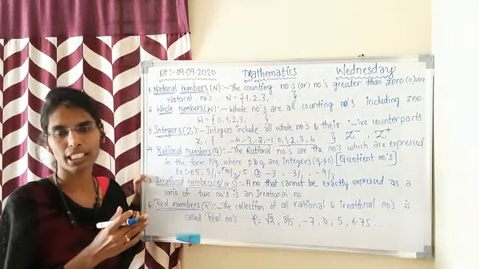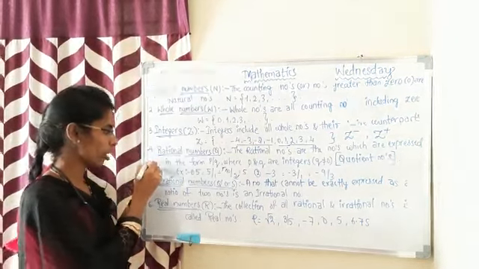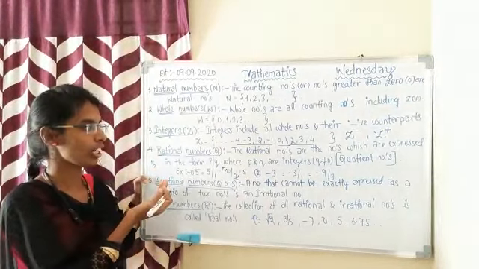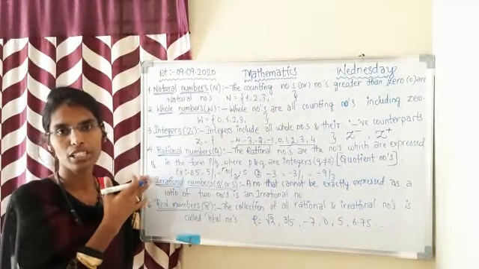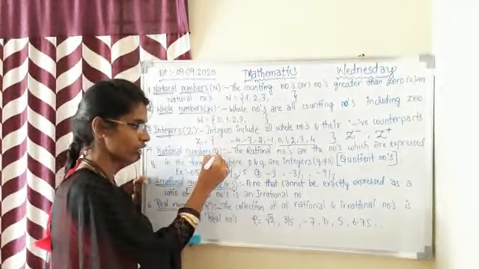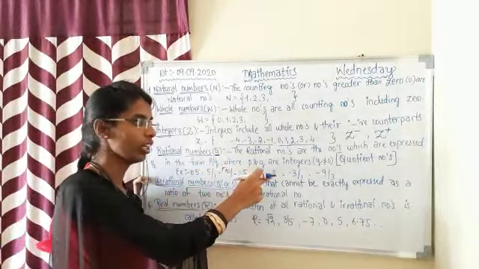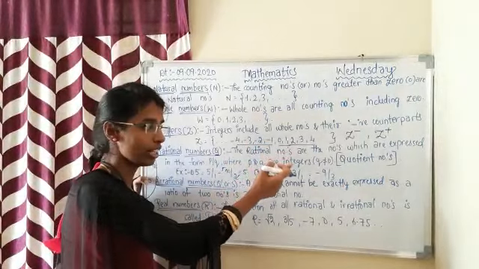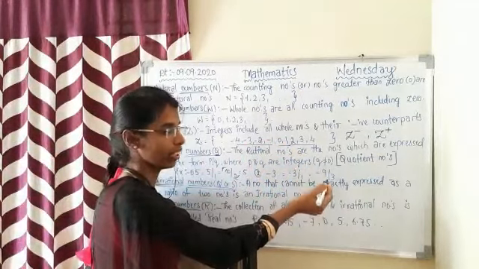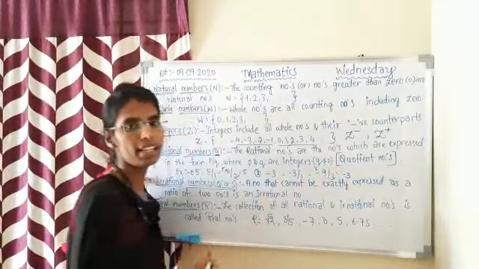That means any integer which can be written in the form of p by q, that is in the form of a fraction, like 1 by 2, 5 by 7, in any form is called a rational number. Rational numbers are also called quotient numbers. We denote rational numbers with the letter Q. Here this is a positive integer, and we will go for a negative integer like minus 3. Minus 3 can simply be written as minus 3 by 1, and we can make it minus 9 by 3. 3 3s are 9. Again the value of that is minus 3.